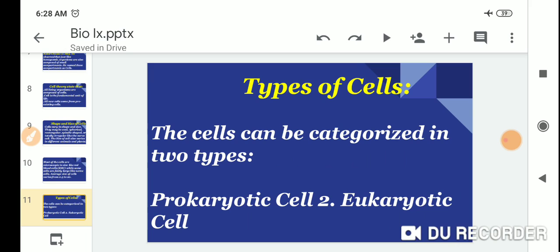The types of cells. Cells can be categorized into two types: prokaryotic cells and eukaryotic cells.